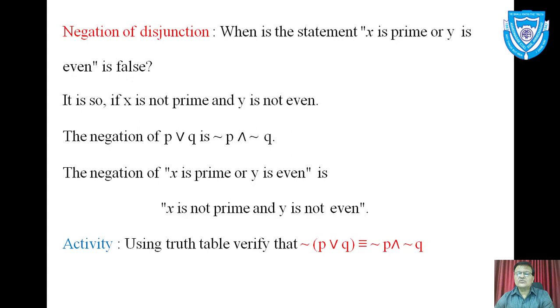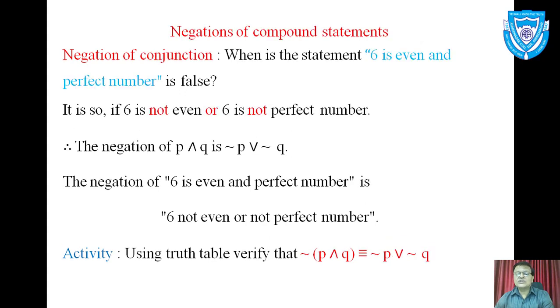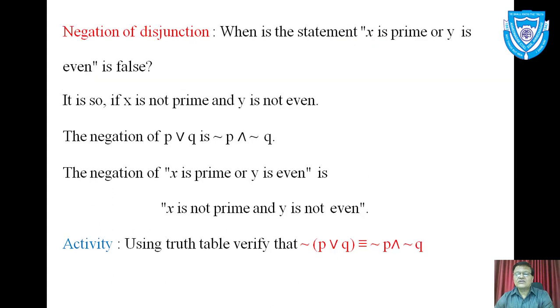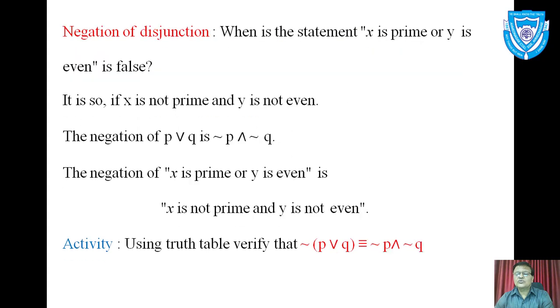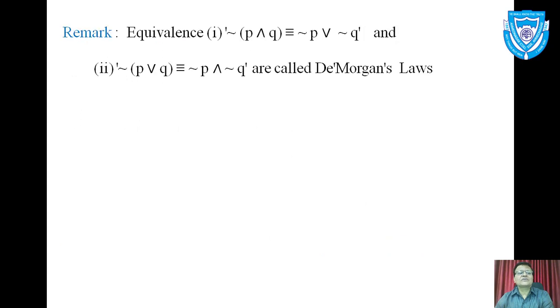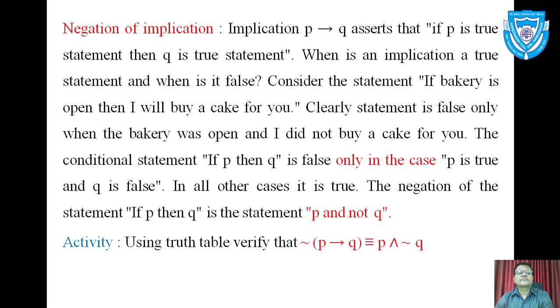So there are two parts of the De Morgan's law. This is the first one, last line, negation P and Q. Here last line is negation P or Q. Now you can compare their right sides. So these two De Morgan's laws are duals of each other. Now here it is said, mention the name of these two laws.